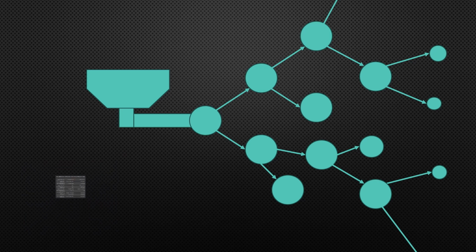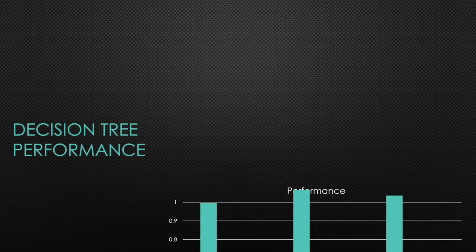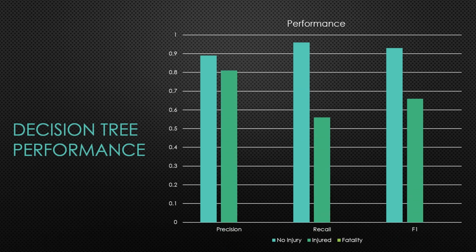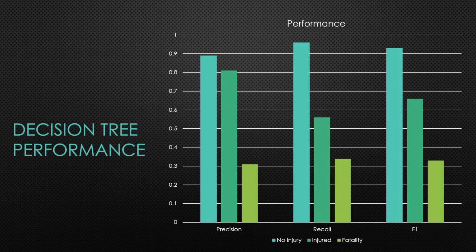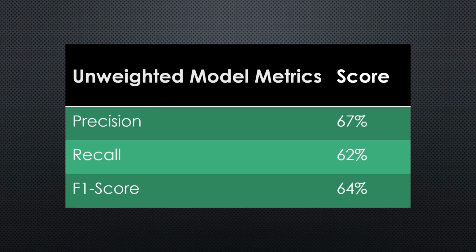So with high hopes, we fed our data into the decision tree and evaluated the results using precision, recall, and F1. Taking a look at our data, starting strong, the no injury class performed exceptionally well, which was expected because a large majority of the data belongs to this class. The injury class performed slightly worse, and the fatality class performed the worst overall, which was not what we wanted to see. If we're going to help first responders to find what crashes need immediate attention, we need to be better.